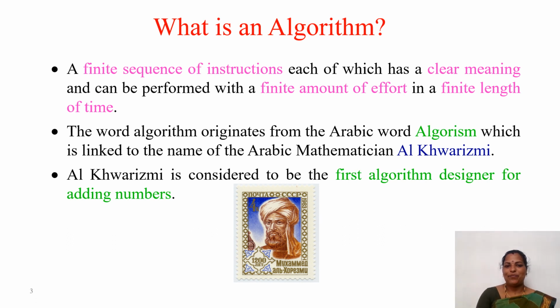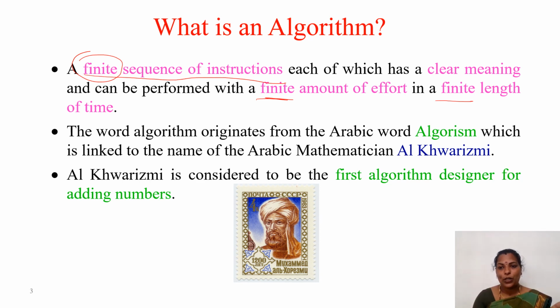What is an algorithm? We know that an algorithm is a step-by-step procedure to solve any problem. An algorithm is a finite sequence of instructions. This finite is very important. Finite sequence of instructions, each of which has a clear meaning and can be performed with a finite amount of effort in a finite length of time. All are finite. So always the algorithm must quit or terminate. It won't run infinitely. So there are always some finite steps.